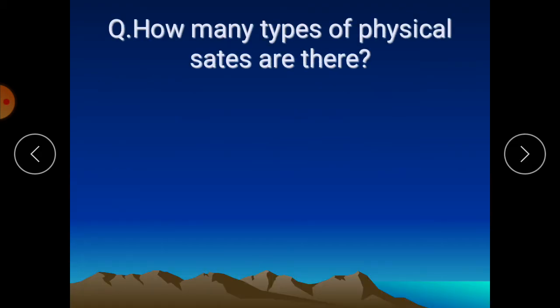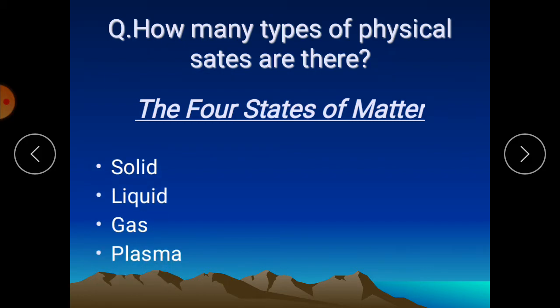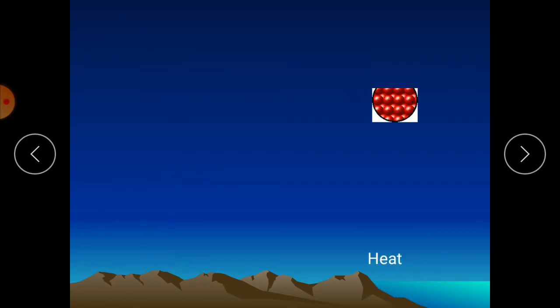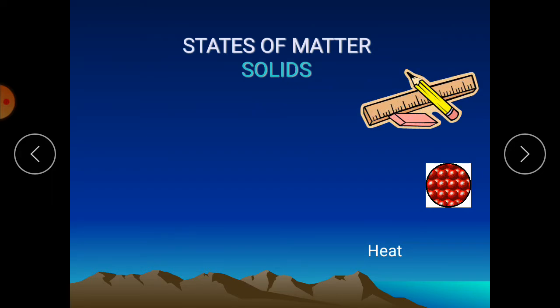Now how many types of physical states are there? How many types of physical states of matter? There are 4 physical states of matter: solid, liquid, gas and plasma. States of matter, here you can see the diagram of solid. Okay, and you can notice that particles are not moving, they are vibrating on fixed position. These are the examples. Rubber is an example of solid, pencil and scale.